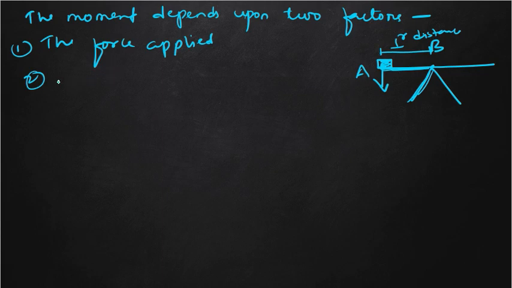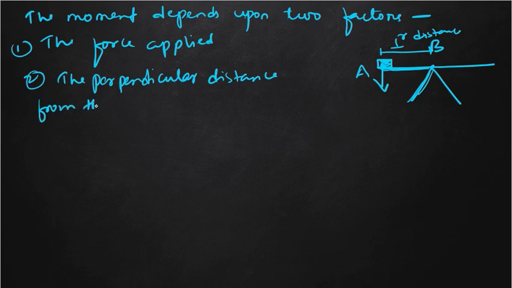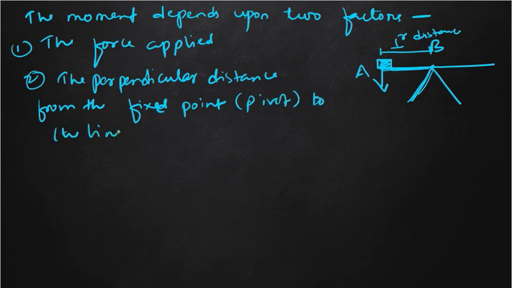The second factor is the perpendicular distance from the fixed point, the pivot, to the line of action of the force. The line of action of the force will be the line joining A and B, and that distance will be our perpendicular distance.